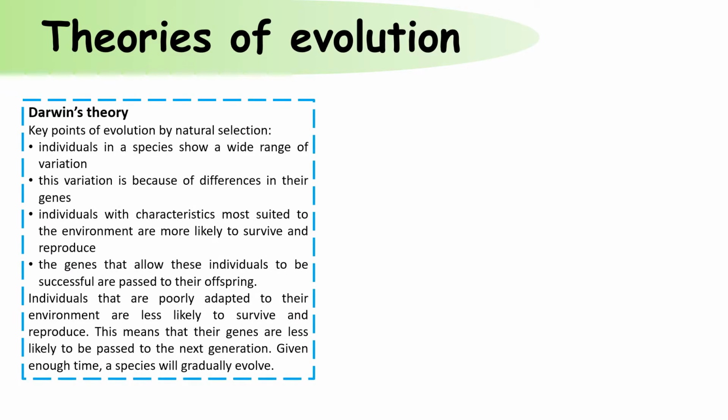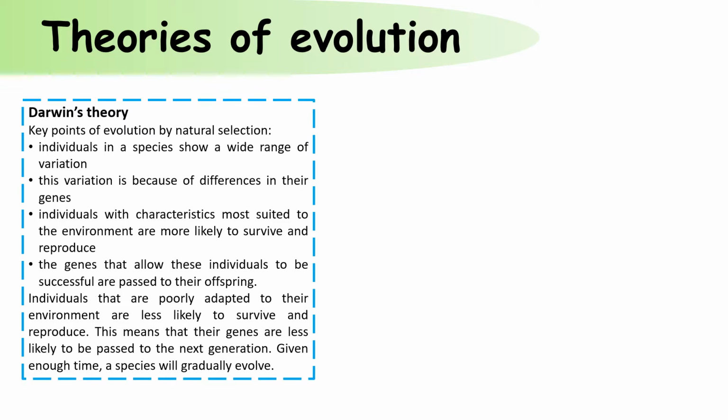There are two main theories that you will need to know for the exam. First one is Darwin's theory. Darwin was a naturalist that developed his theory over a long period of time, gathering lots of evidence. Darwin's theory was evolution by natural selection.